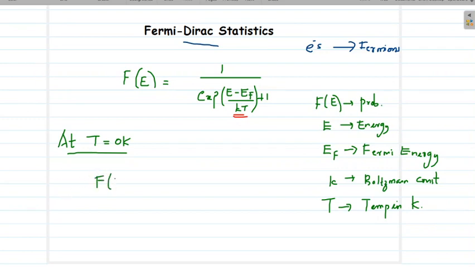Then f of E will have two different possibilities. One possibility is for energy levels greater than Fermi energy and the other possibility is for energy levels less than or equal to EF. So let us discuss both these possibilities.